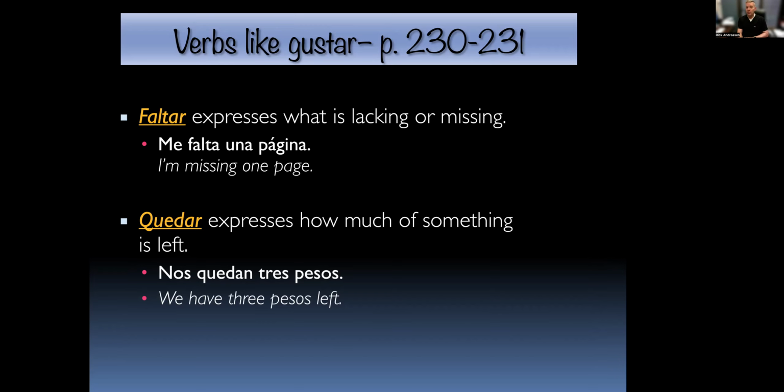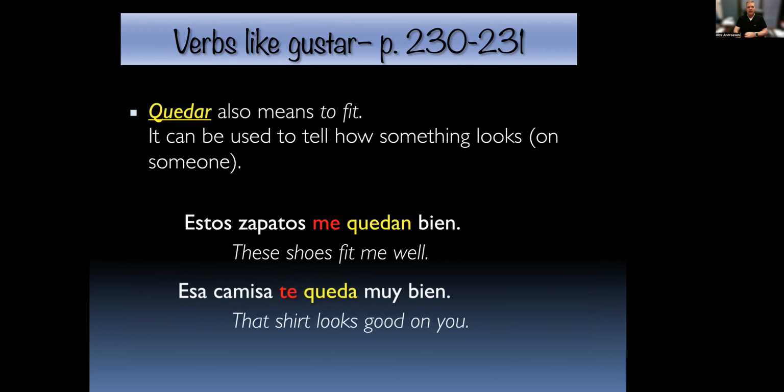And when it talks about clothes or even haircuts, we talk about being a good fit or looking good on somebody. All right, quedar means to fit, to tell how something looks on somebody else. Estos zapatos me quedan bien. So zapatos is plural, so quedan is the verb. Zapatos are the subject, so quedan gets conjugated in the third person plural. And then me, to me, is the indirect object. So estos zapatos me quedan bien. Esa camisa te queda muy bien. Camisa singular, queda singular, and te because you are the indirect object. So quedar can also mean to fit or to look good on somebody.